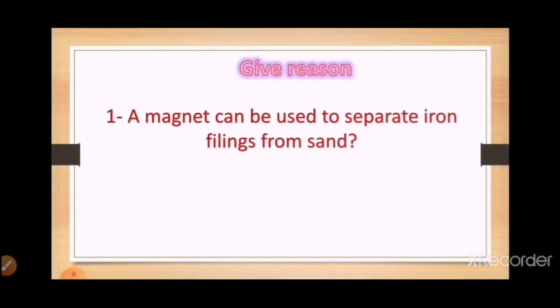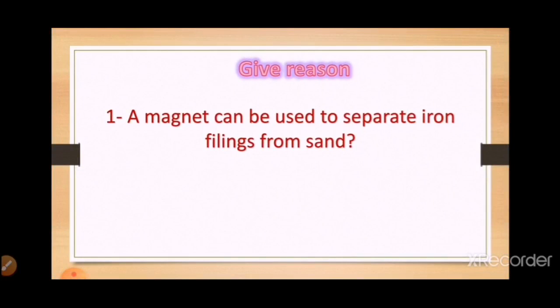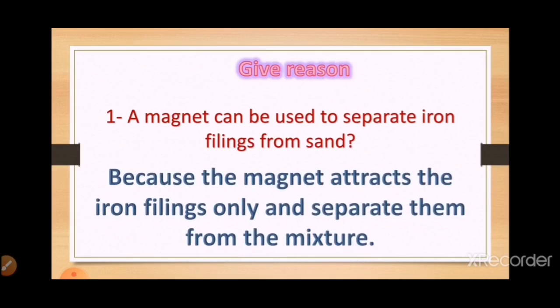Okay? Here we have a question. Give reason: a magnet can be used to separate iron filings from sand. Why? Because the magnet attracts the iron filings only and separates them from the mixture.